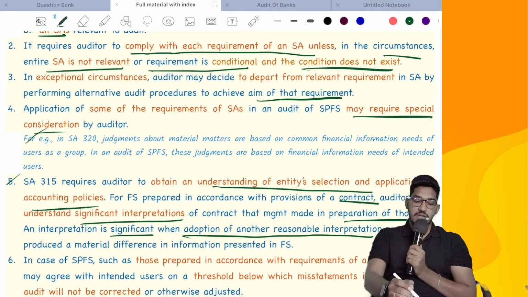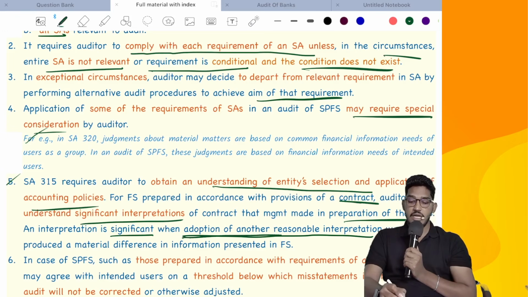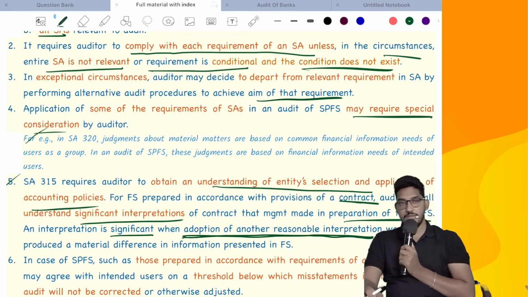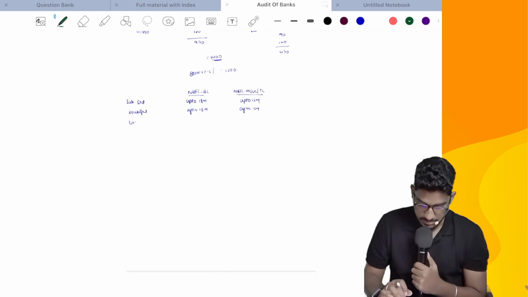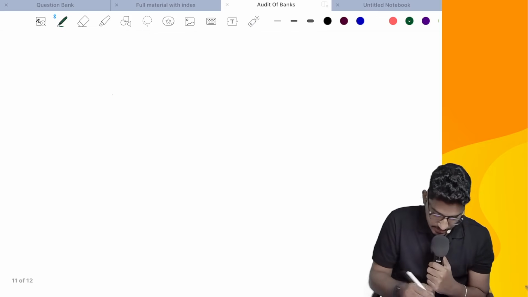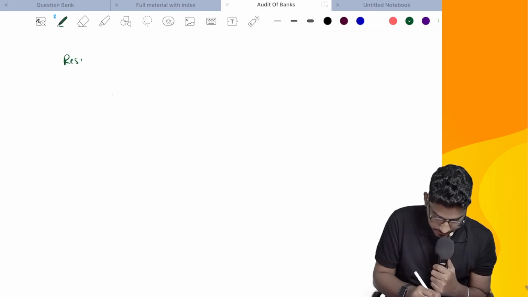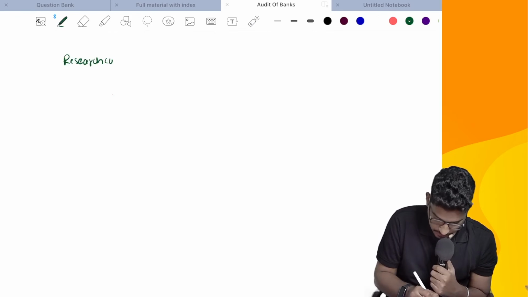So what do you mean by significant interpretation? An interpretation is considered significant when adoption of another reasonable method would produce a material difference. Sir, what do you mean by this? Let me give you one example. Say there is one research company.